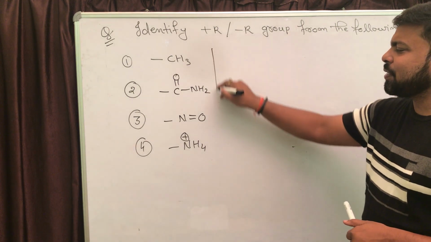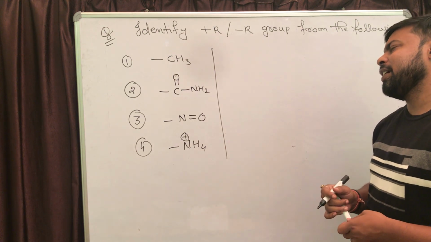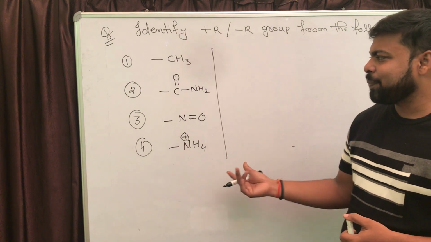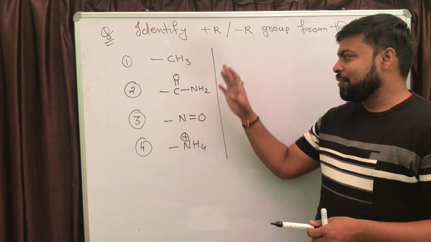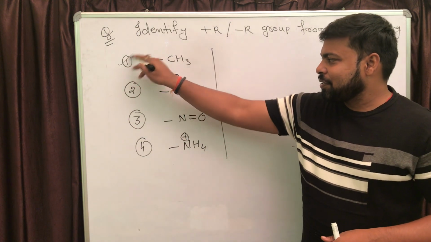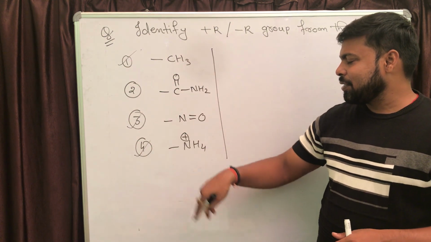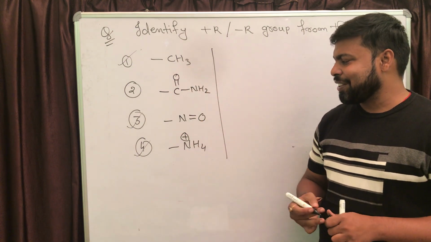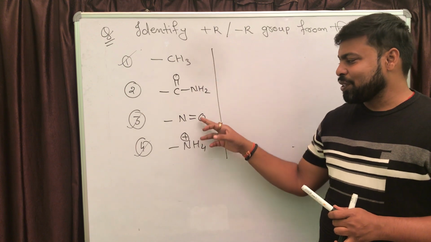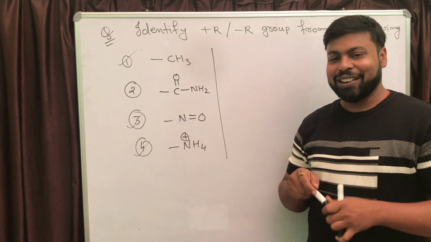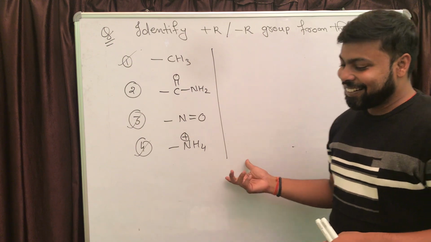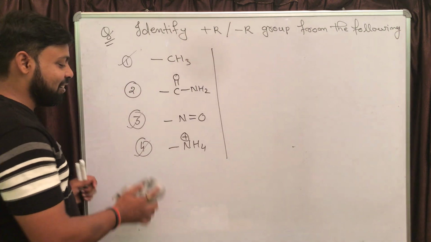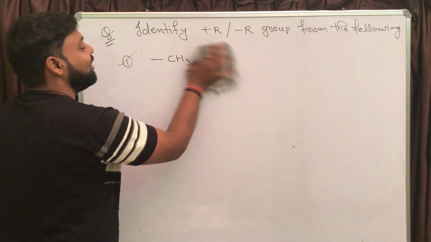Just do these four, because the rest you can identify easily. The important ones are the first, third and fourth. The second one is already given in the series. So just do first, third and fourth, right? And I'm sure that most of you are going to get the wrong answer. If you have doubts related to these three groups, you can ask me in class, right?